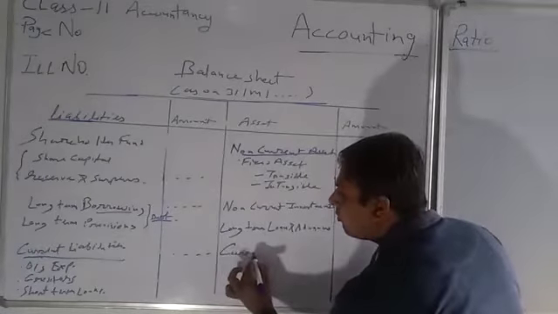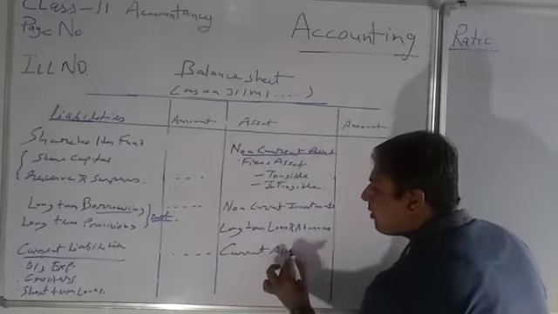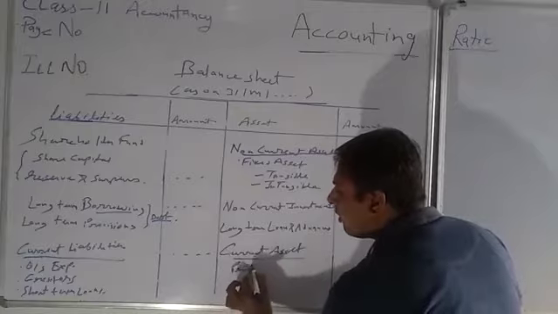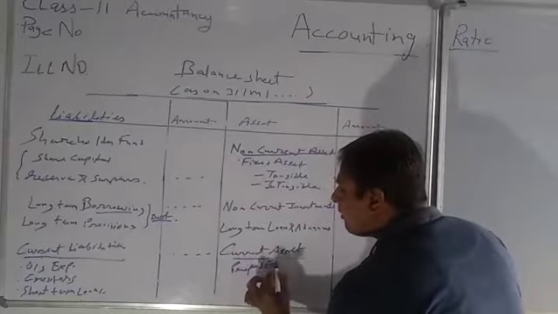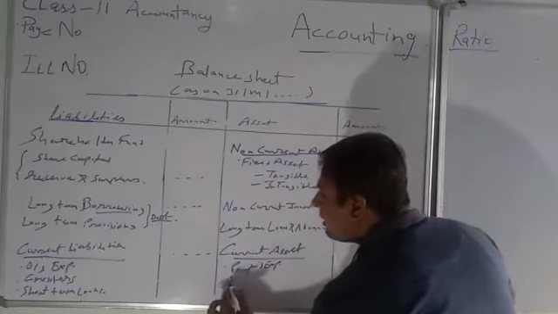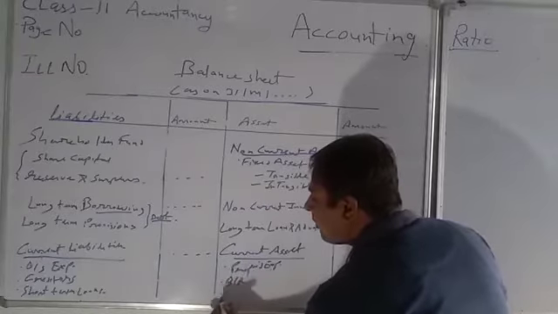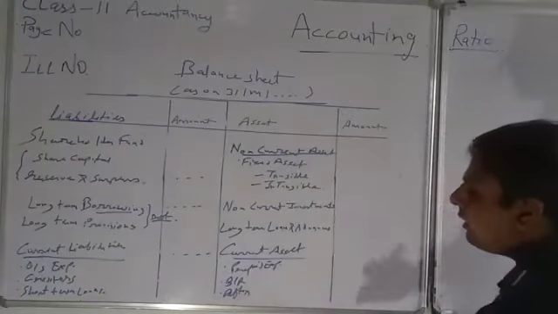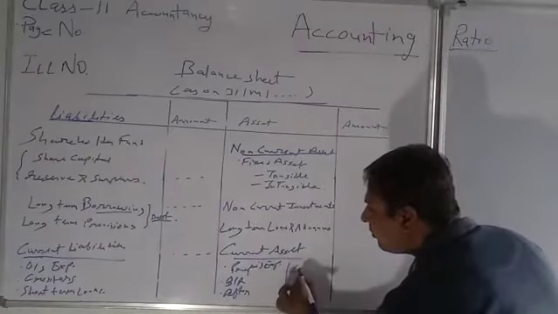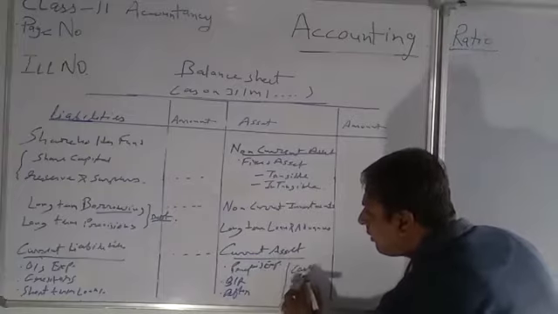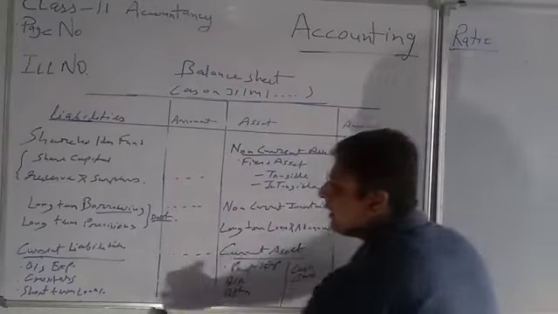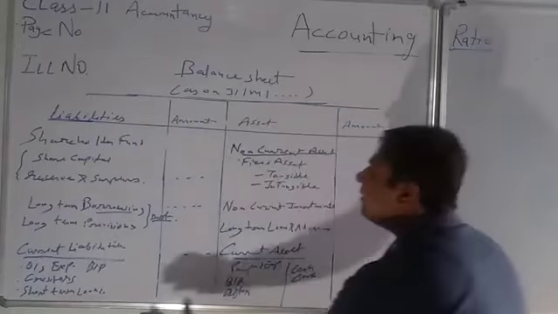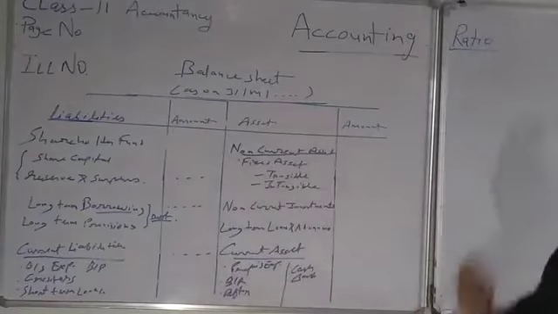Now, current assets include prepaid expense, bills receivable, debtors, cash, bank. These all are current assets. Here, bills payable. So what are these? Current liabilities. So this is the format of the balance sheet.